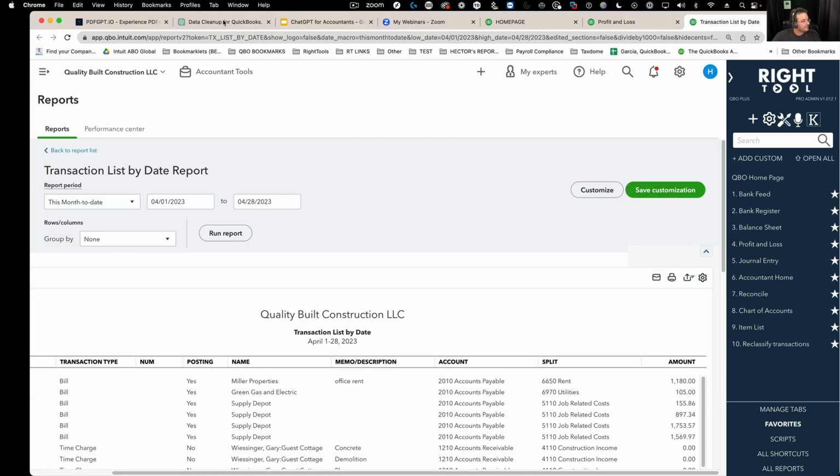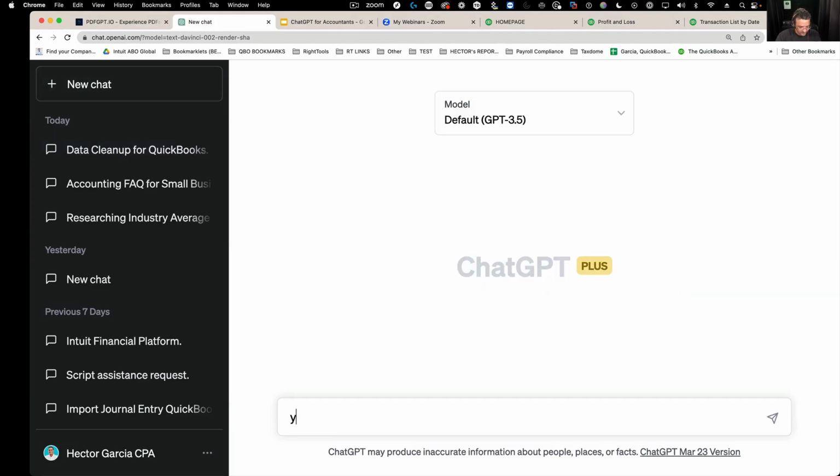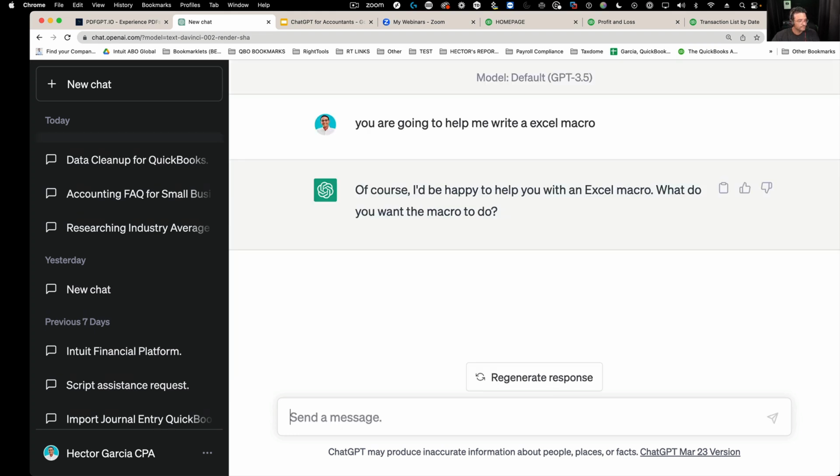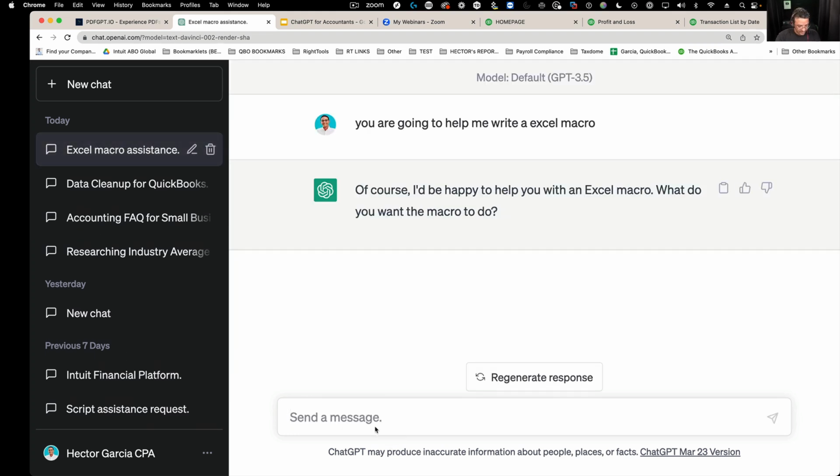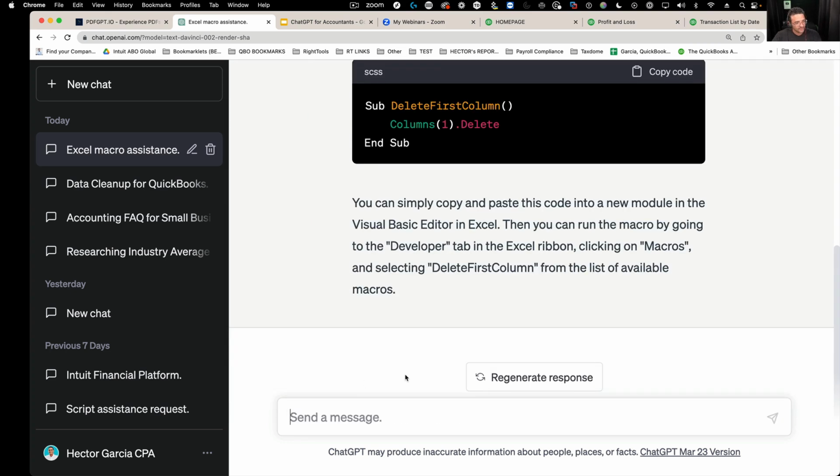So let's go into ChatGPT, new chat. You are going to help me write an Excel macro. Okay, there we go. So first step, delete the first column. Okay, so there's the first piece of code. Second step, delete first four rows.